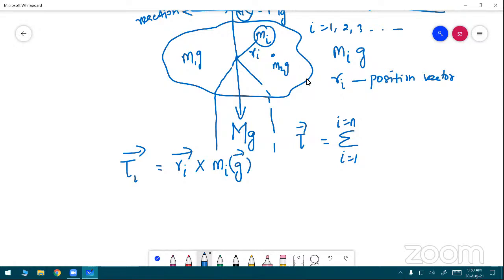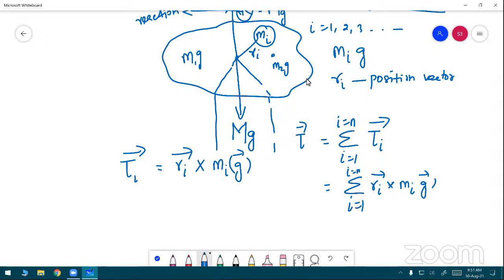Tau vector is equal to the summation of tau i vector, with i going from 1 to n, which is the summation of r i vector cross m i g vector, which is equal to 0.